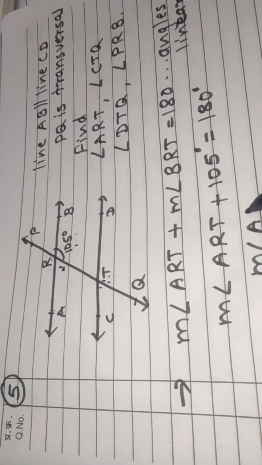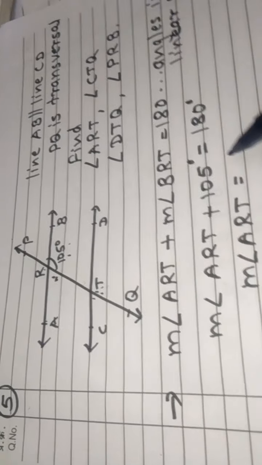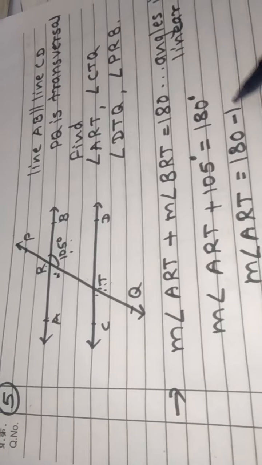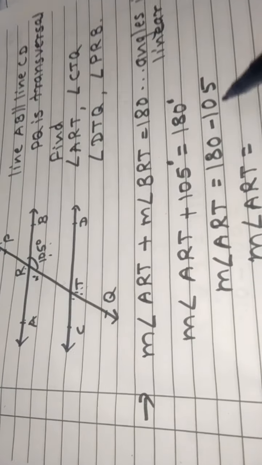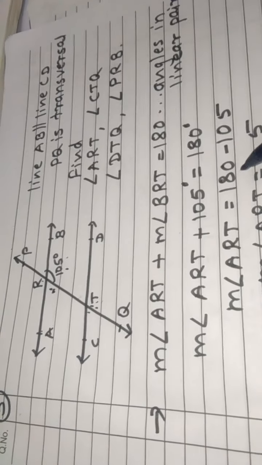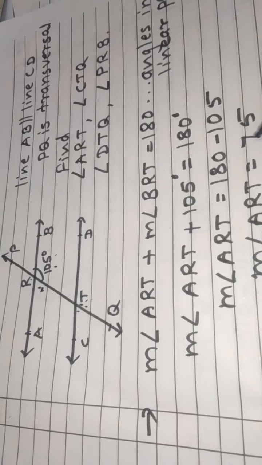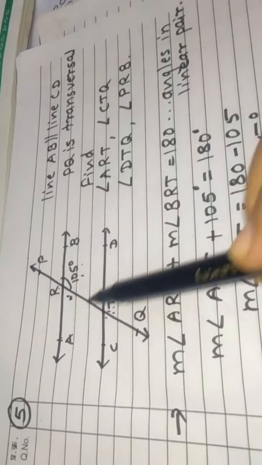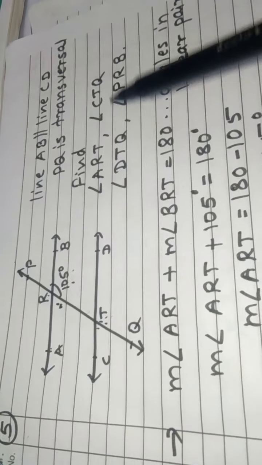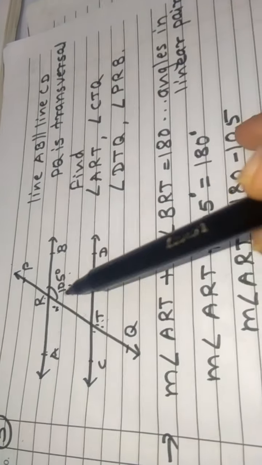Measure of angle ART is equal to 180 minus 105. 17 minus 10, it is 75. We get the value of ART. ART equal to 75.